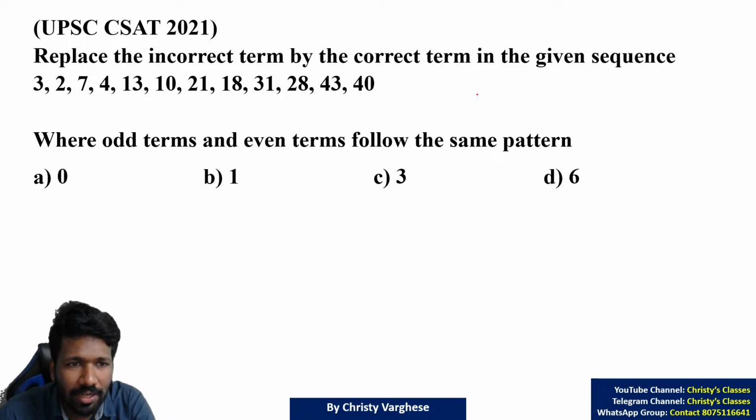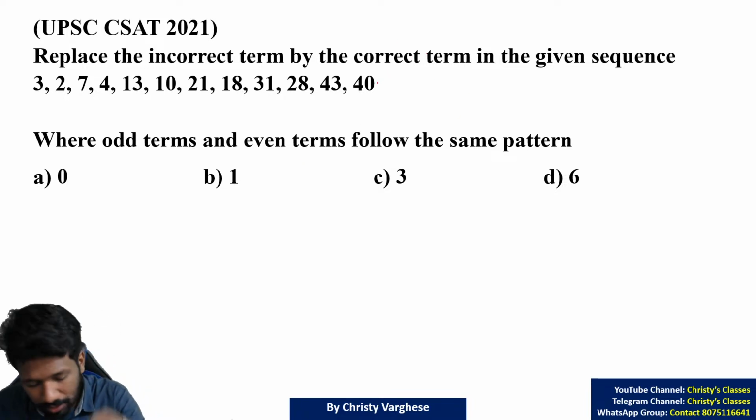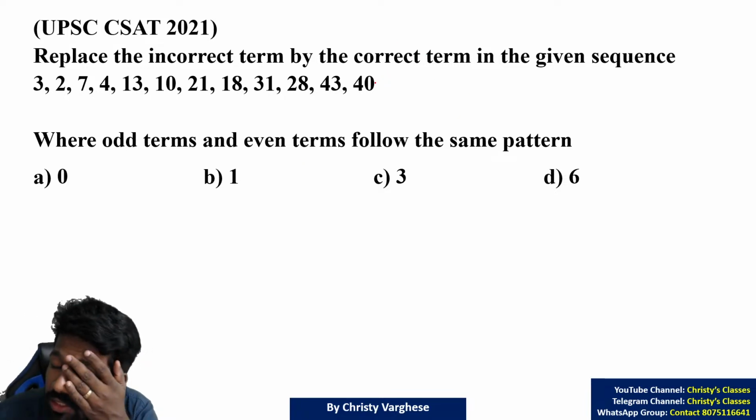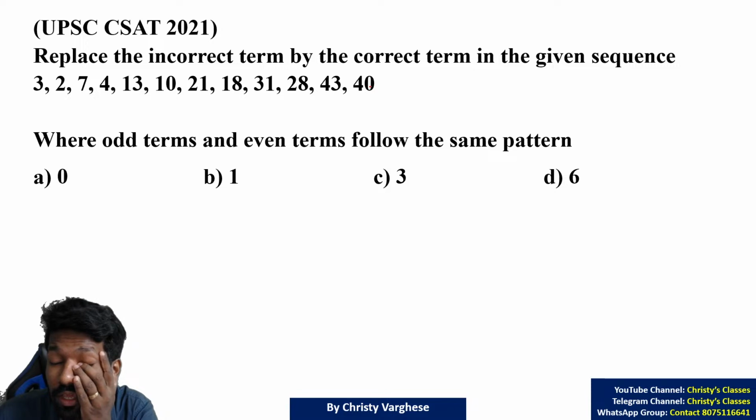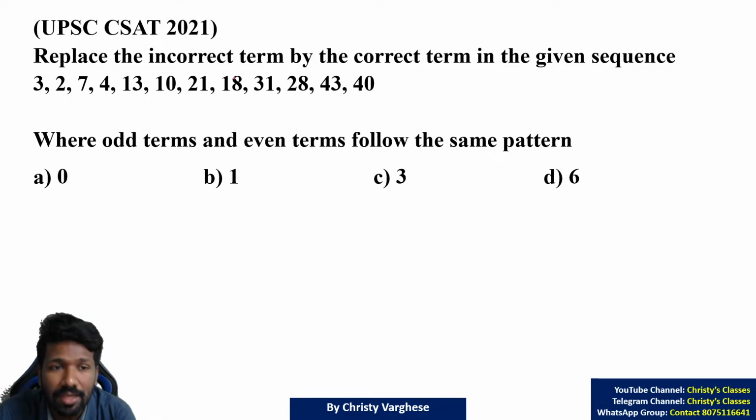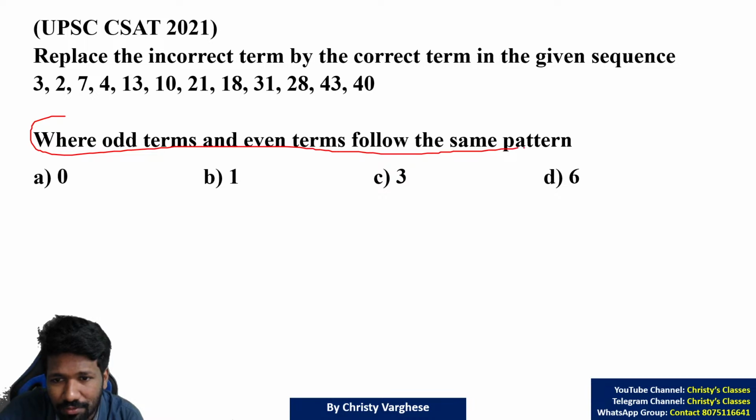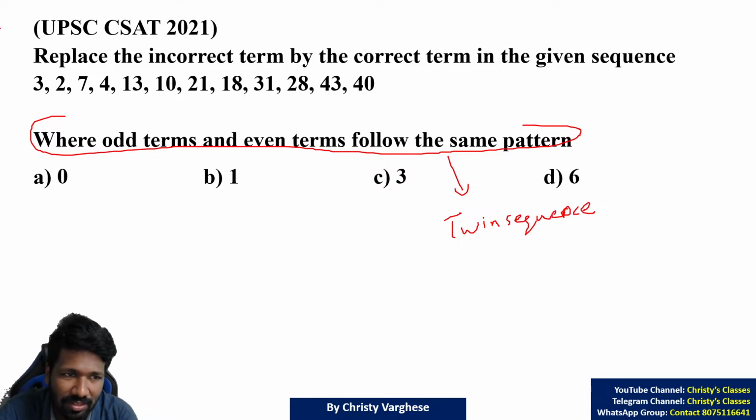Okay, so I'll explain. Replace the incorrect term. As I told you, next term, missing term or incorrect term can also be asked. Replace the incorrect term by the correct term. There is a clue given: odd terms and even terms follow the same pattern. That is what we learned as twin sequence. So the question directly gives the clue that this is a twin sequence.